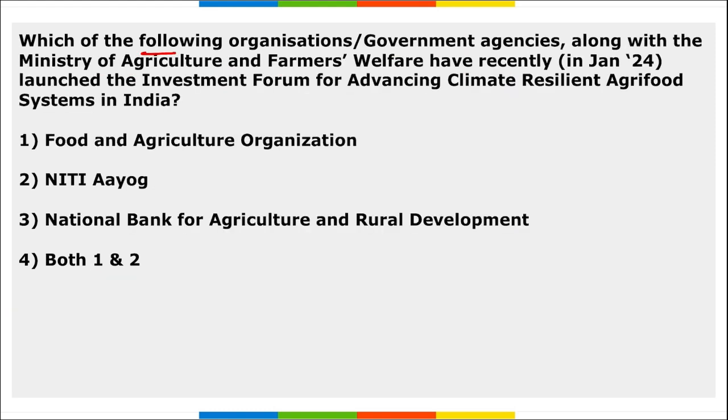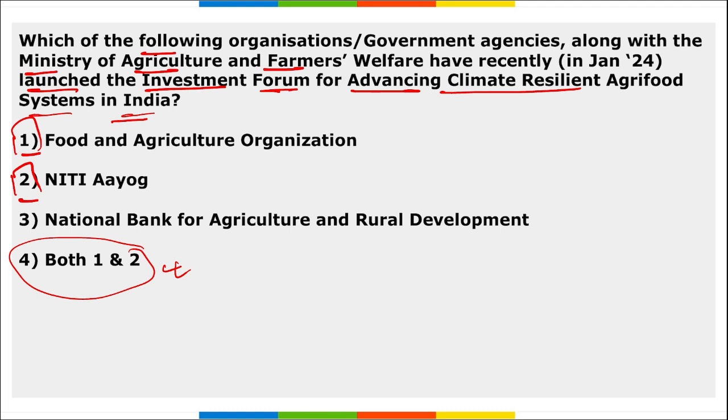Next, which of the following organizations along with the Ministry of Agriculture and Farmers Welfare have recently launched an investment forum for advancing climate resilient agri-food systems in India? It is the UN's arm, that is the Food and Agriculture Organization, along with NITI Aayog, right? They have recently partnered to launch the investment forum for advancing climate resilient agri-food systems in India. And basically this joint initiative aims to foster partnership and investment between government, private sector, farmer organizations and financial institutions, so that they can help grow climate resilient agri-food systems in India.